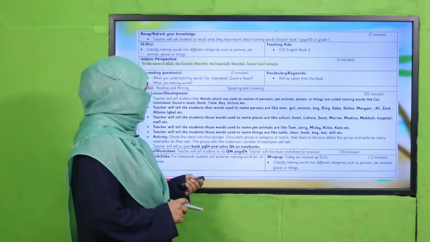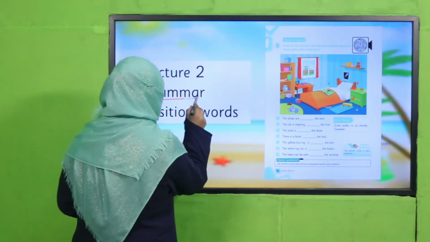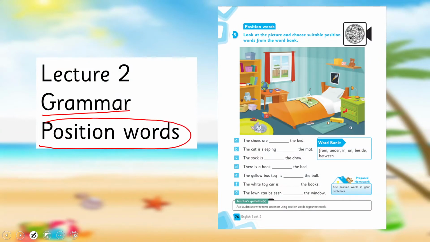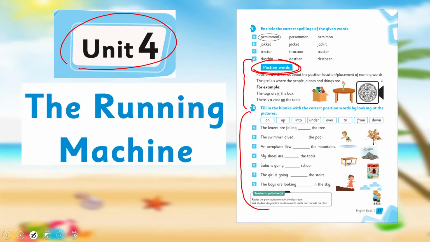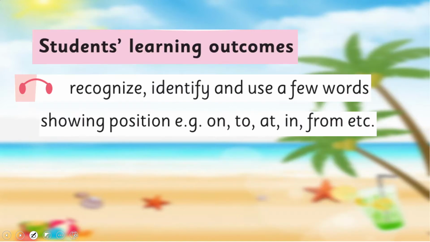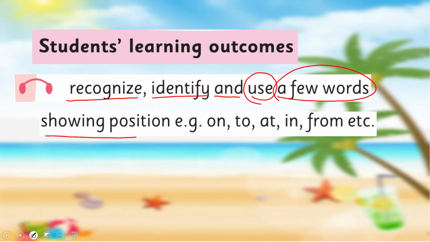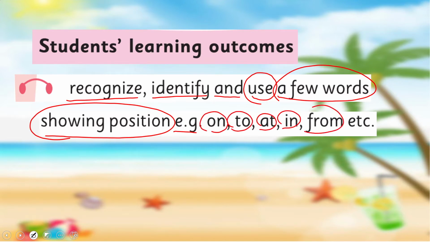Yes, my dear children, what we are going to do today, under the title of grammar, we are going to learn about position words. Before this, I have already taught you about position words in unit 4. I hope you remember. It was a detailed lecture. If you don't remember, you may watch this video lecture again. And we are going to learn further to recognize, identify, and use a few words showing position. For example, on, to, at, in, from, etc. This is our today's SLO.